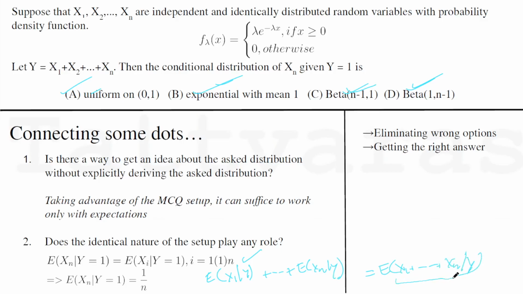But this is Y. So this is expectation of Y given Y. And in the question it is said that Y is given to be 1, so this is Y. And hence the individual contribution of each Xi given Y in this expectation is going to be 1 by the total number, which is n. So 1 by n, same for this one as well.